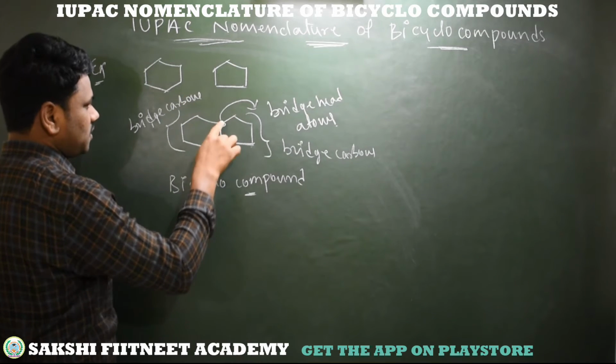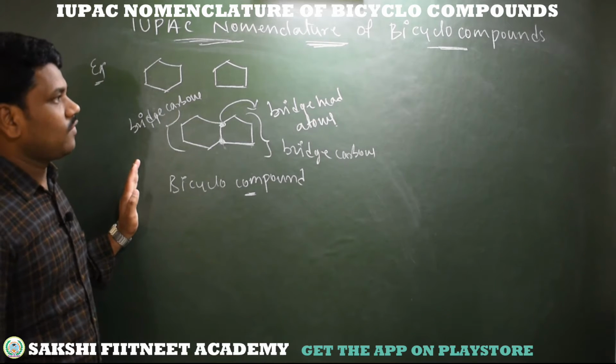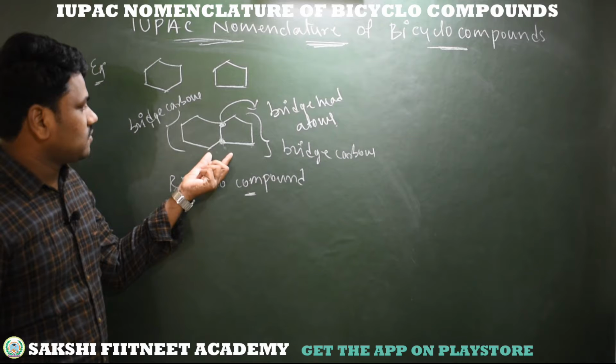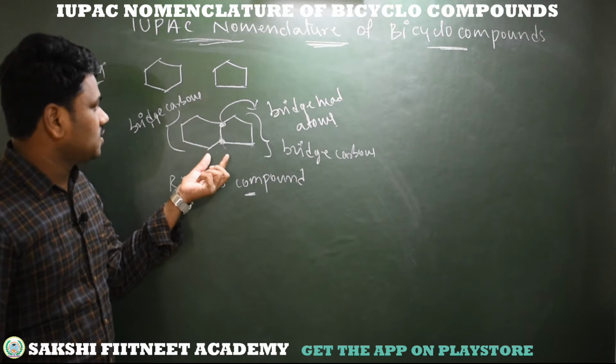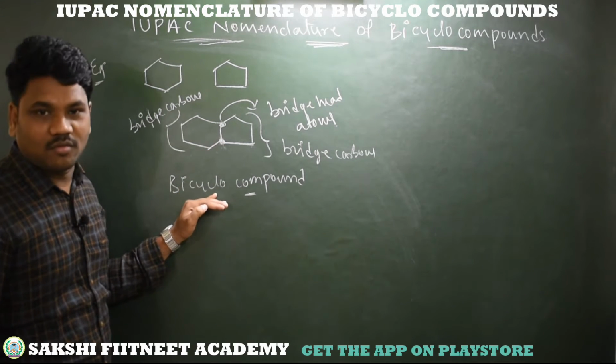And in this bridge there are 0 carbons. So this is the common description of a bicyclo compound: simply two alicyclic rings having 2 common carbons, otherwise, two alicyclic rings which are fused through 2 common carbons, are called a bicyclo compound.